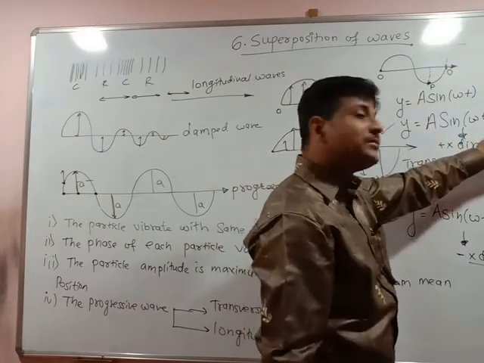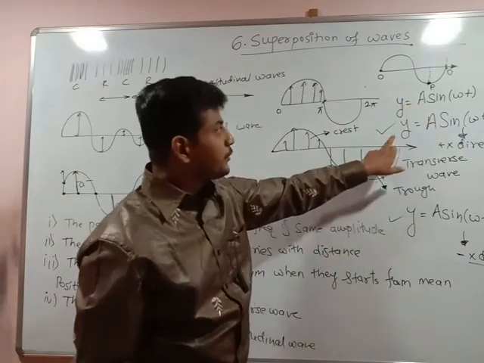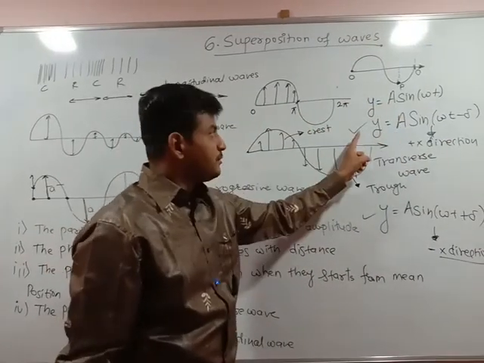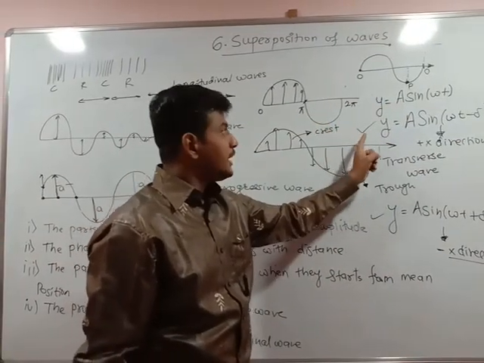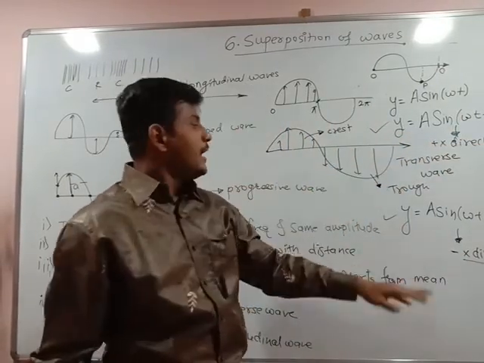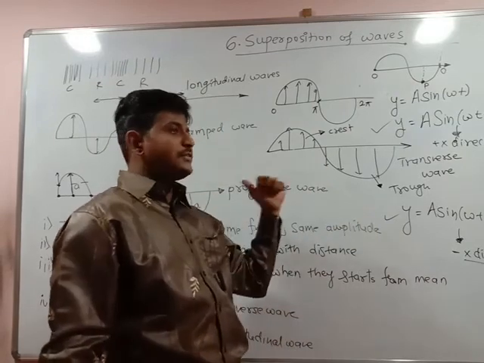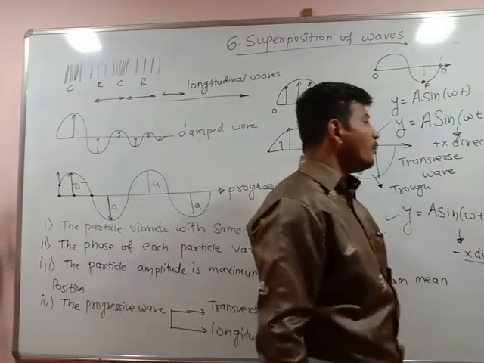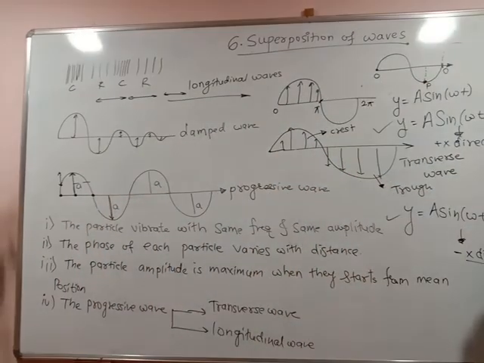That lagging is represented as delta. So this is one equation: amplitude A, displacement of particle from mean position y = a sin(omega t - delta) along the positive x direction, and displacement of particle in the negative x direction is y = a sin(omega t + delta).